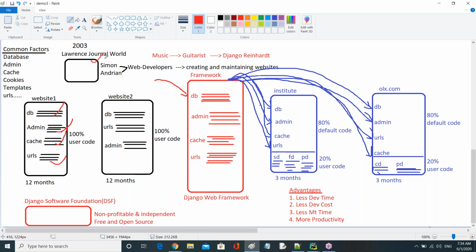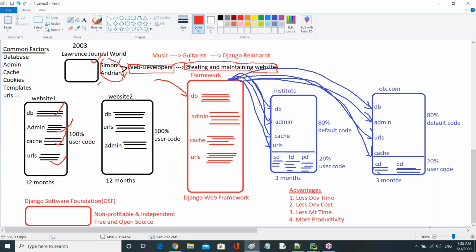Out of all the employees, there are two employees, named Simon and Adrian. Both are called web developers or web programmers. The responsibility of both of them is creating and maintaining the websites.